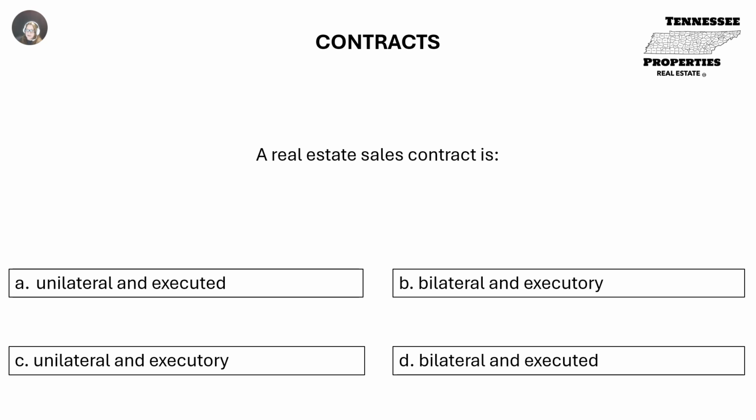A real estate sales contract is A. Unilateral and executed, B. Bilateral and executory, C. Unilateral and executory, or D. Bilateral and executed. B. Bilateral and executory.